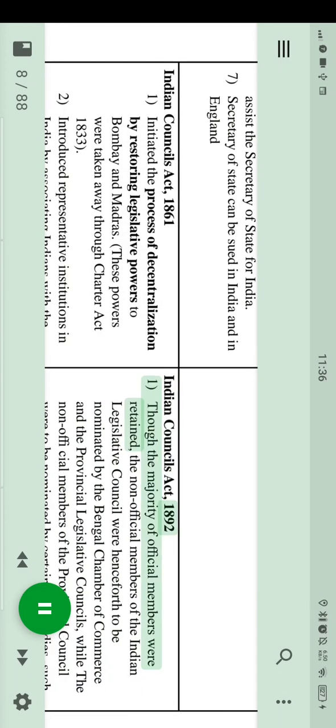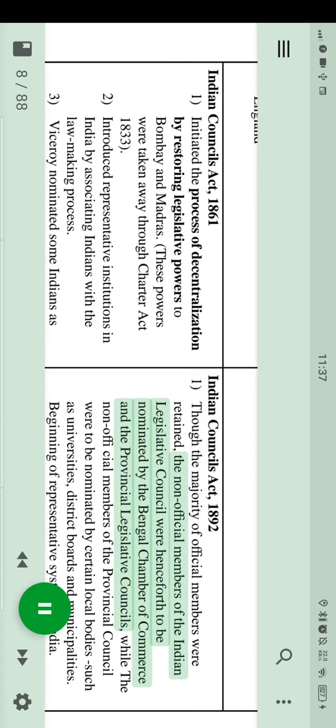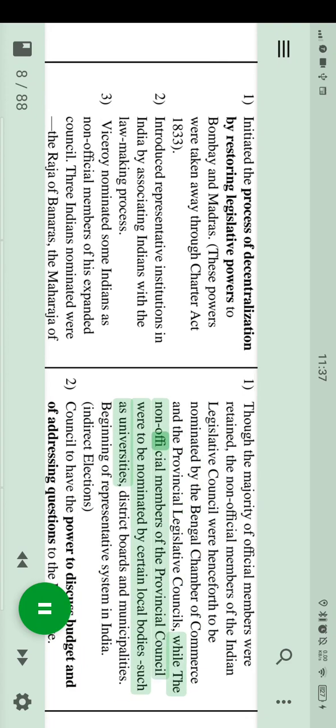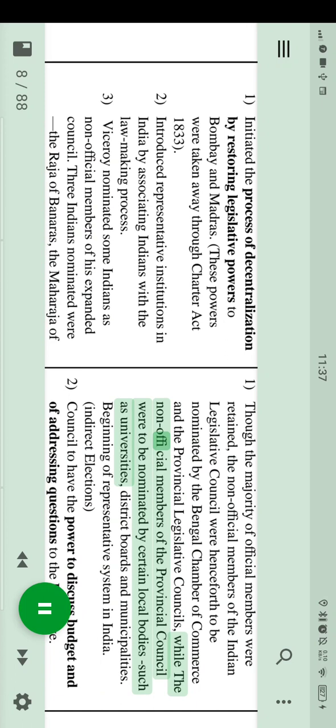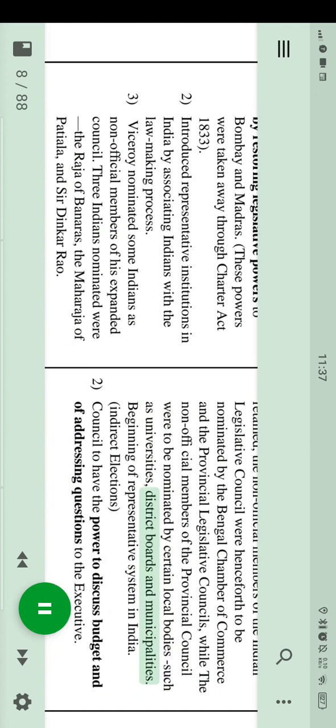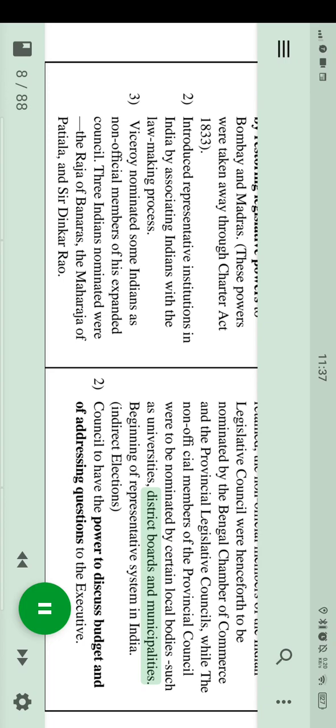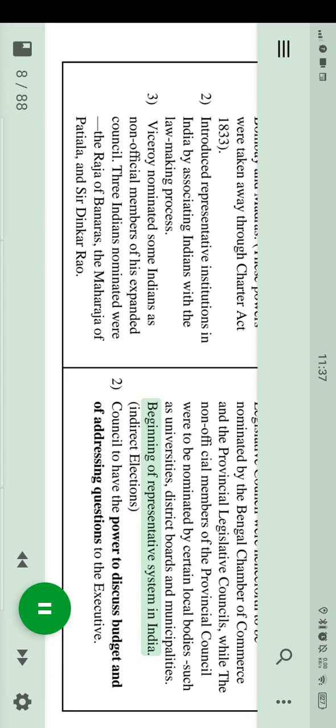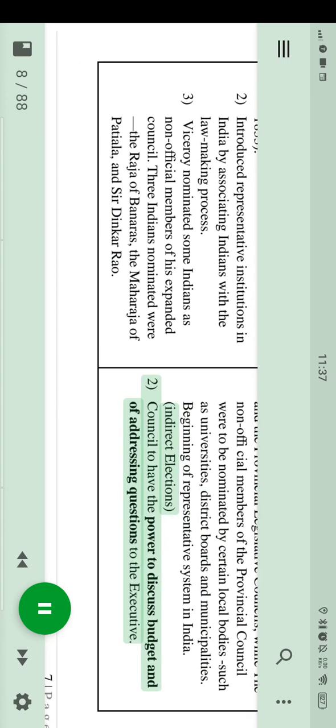Indian Councils Act, 1892. 1. Though the majority of official members were retained, the non-official members of the Indian Legislative Council were henceforth to be nominated by the Bengal Chamber of Commerce and the provincial legislative councils, while the non-official members of the provincial council were to be nominated by certain local bodies such as universities, district boards and municipalities. Beginning of representative system in India. Indirect elections. 2. Council to have the power to discuss budget and of addressing questions to the executive.